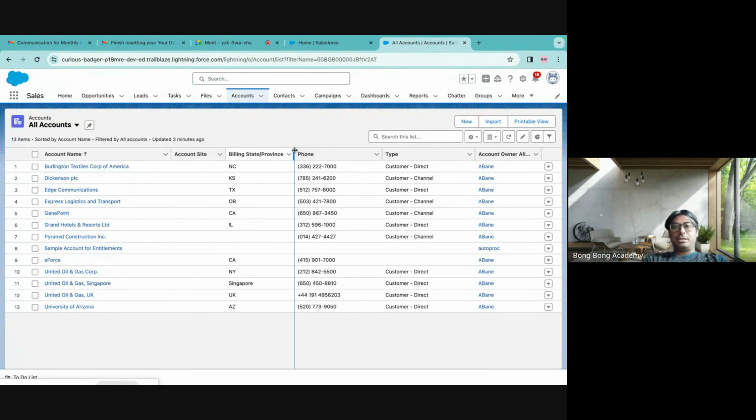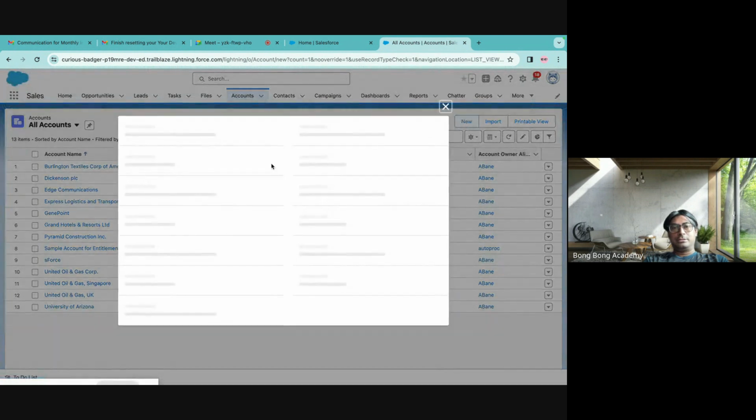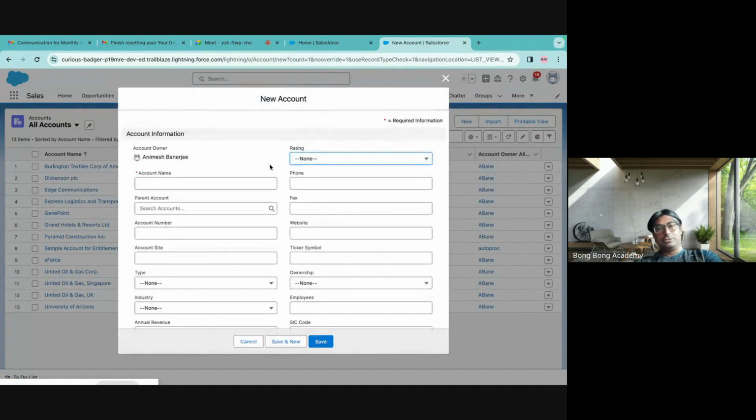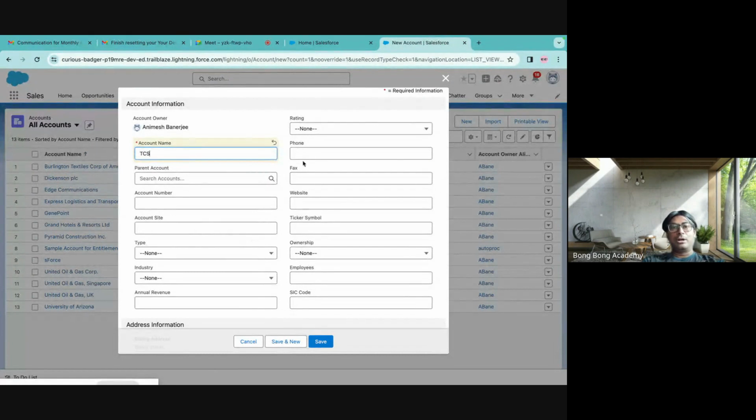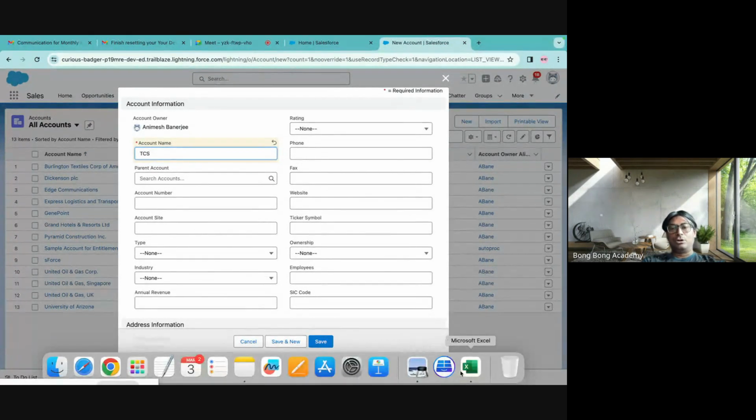So here I am seeing this kind of tabular view of this account table, right? Same. Let us create a record in this table. So TCS, we just created. So I will say TCS. The mandatory fields are here with the red star. Rest of the fields you can fill. What are these fields? Fields are actually columns here.